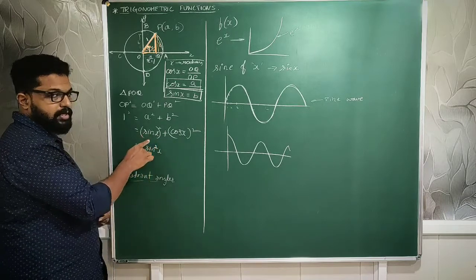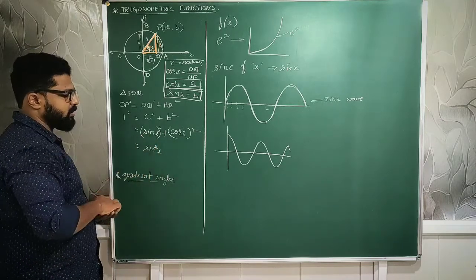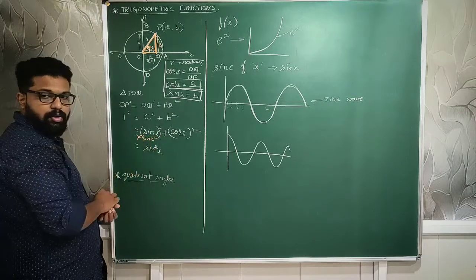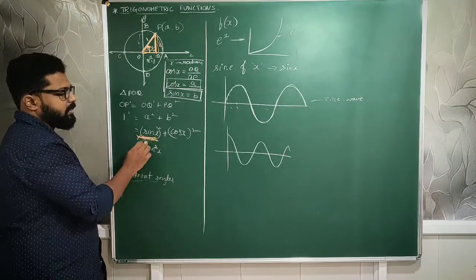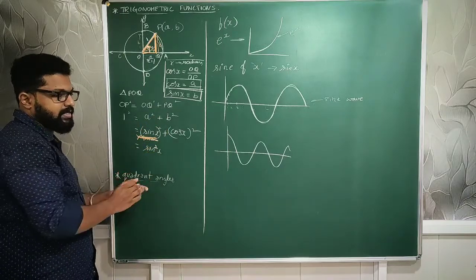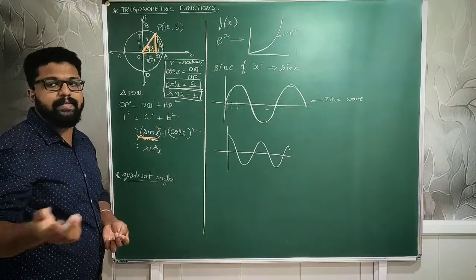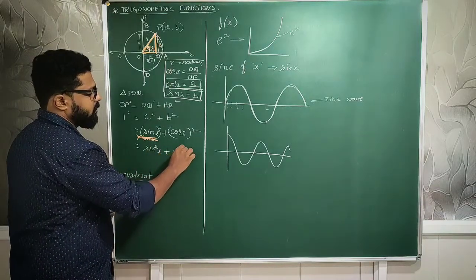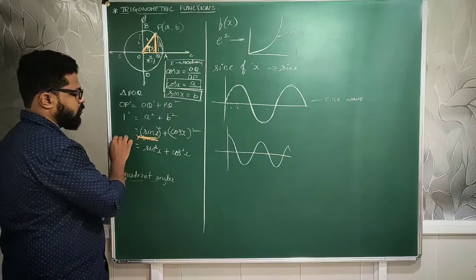Remember this common mistake, don't do it in this way. This thing is wrong. Some people write it in this way most of the time. This is wrong. Do not write it this way. This is not the variable power x. It is sin square x. That is, the function is squared first and then the variable is substituted. Sin square x plus cos square x is equal to 1.